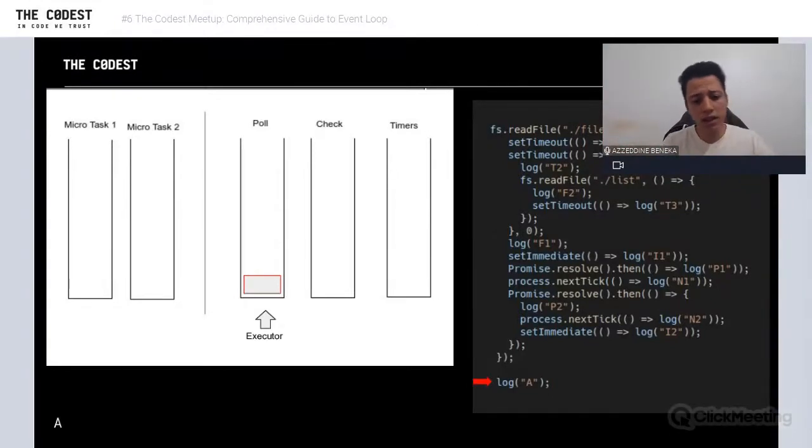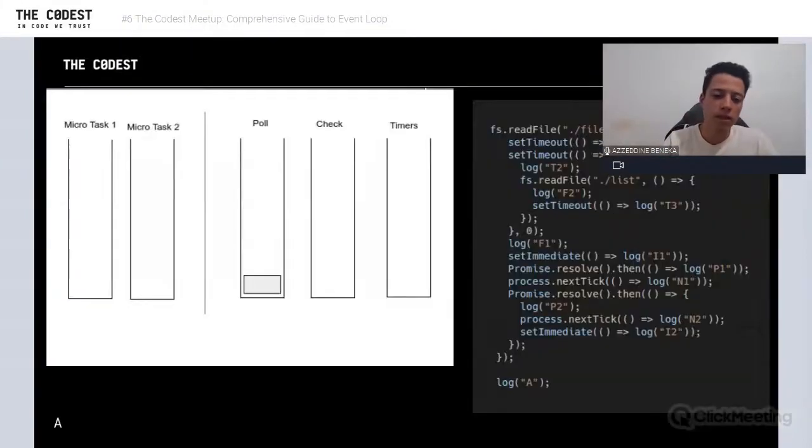All right? And then we're going to log A. That's what's going to happen. After that, nothing is in the queue. We're going to wait, reading the file. Maybe it's huge, but we will, because it's synchronous, okay?